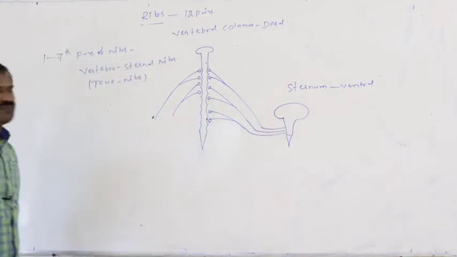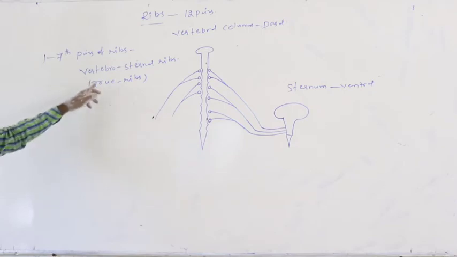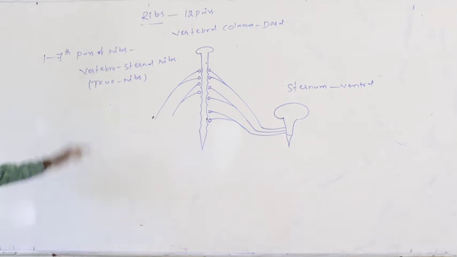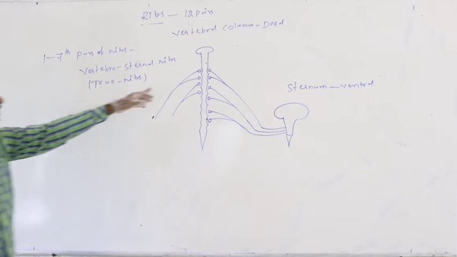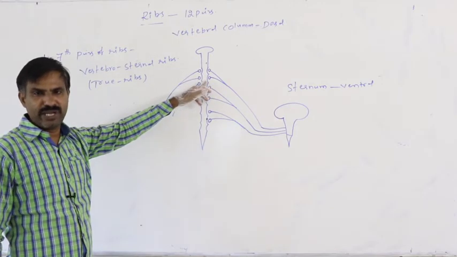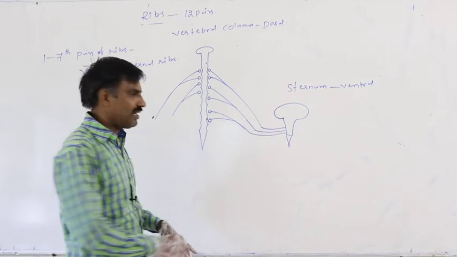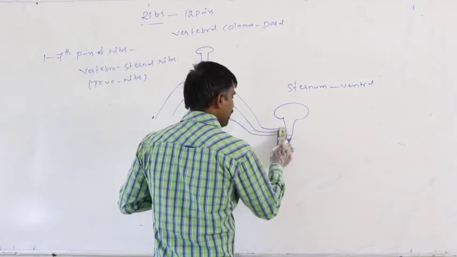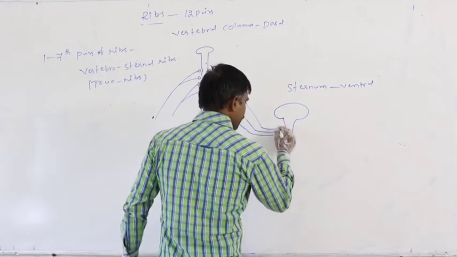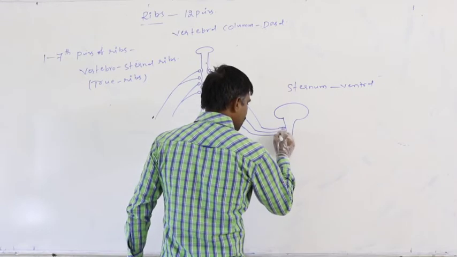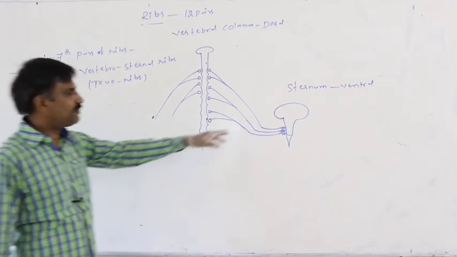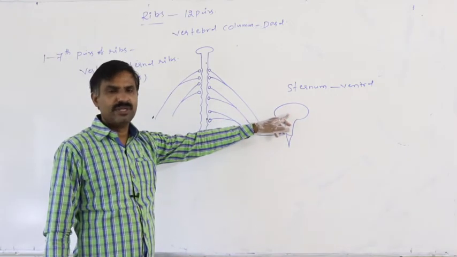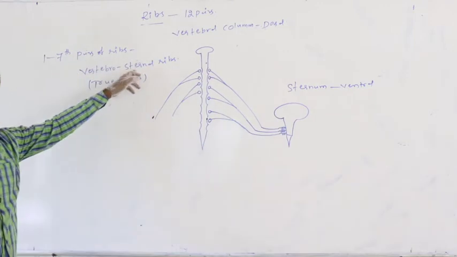So only the 1st to 7th pairs are called vertebrosternal ribs. They attach ventrally to the sternum with the help of the hyaline cartilage, directly. So they are said to be vertebrosternal ribs.